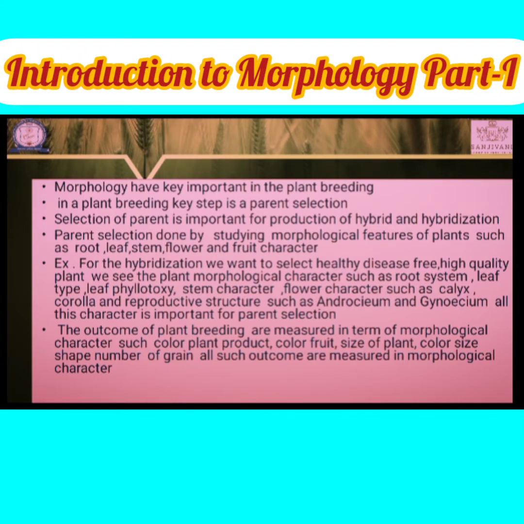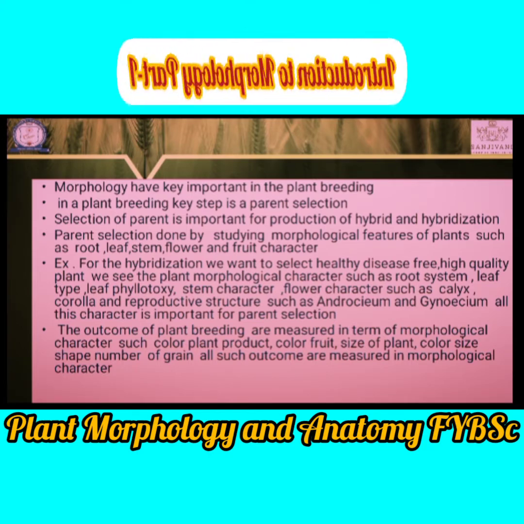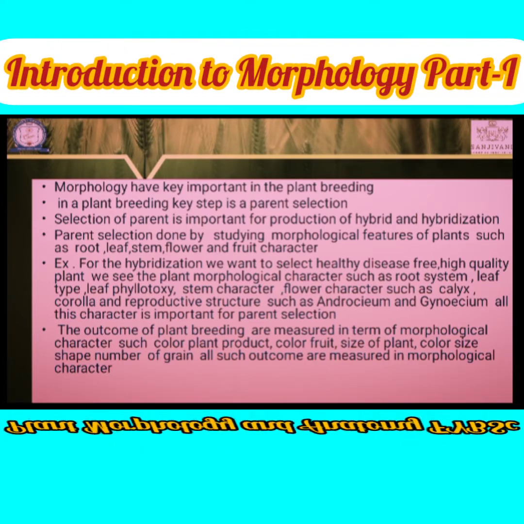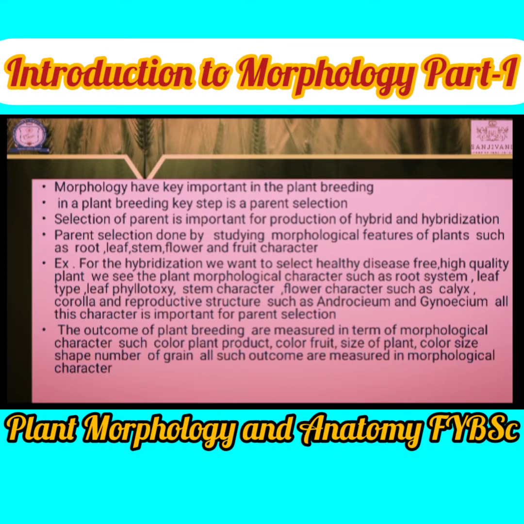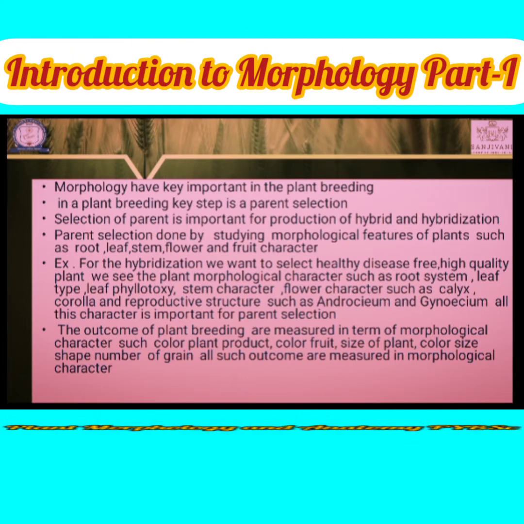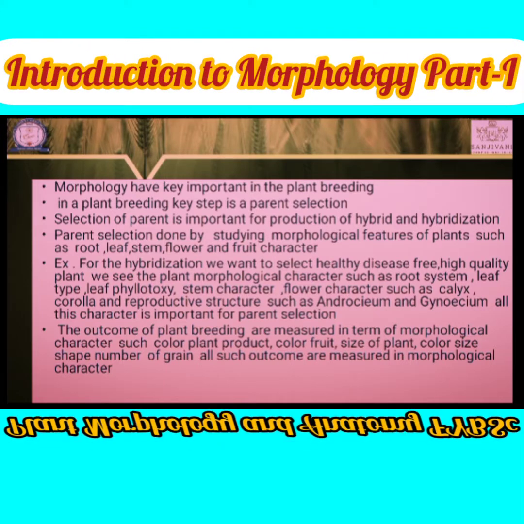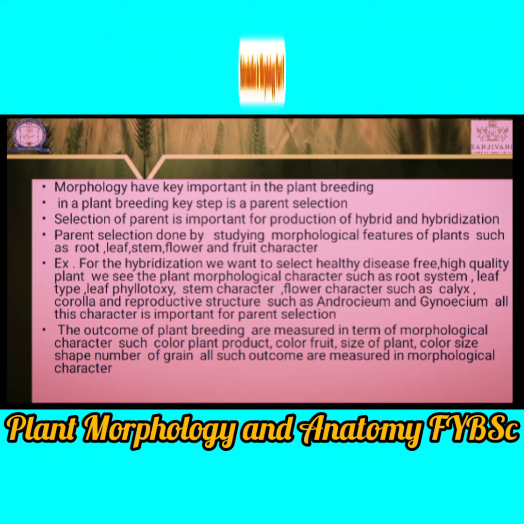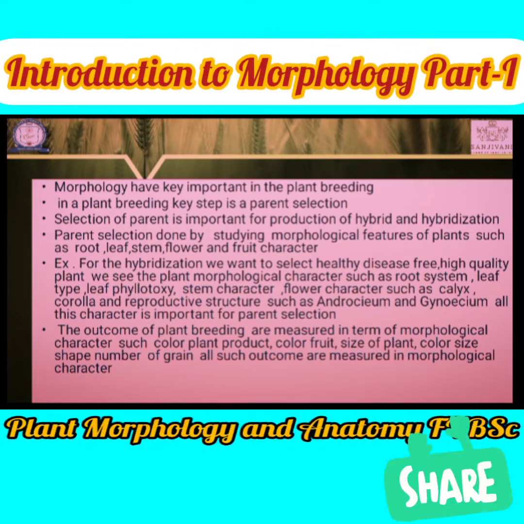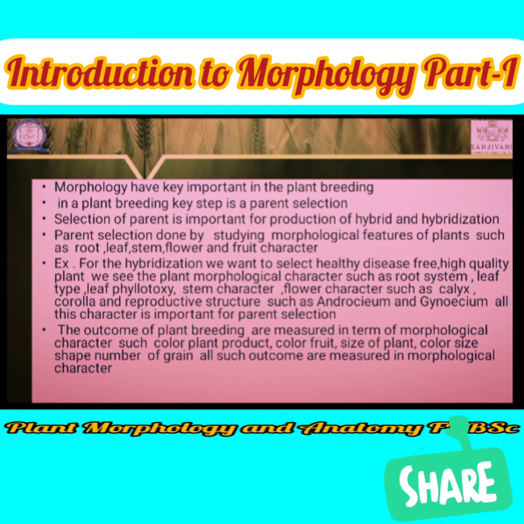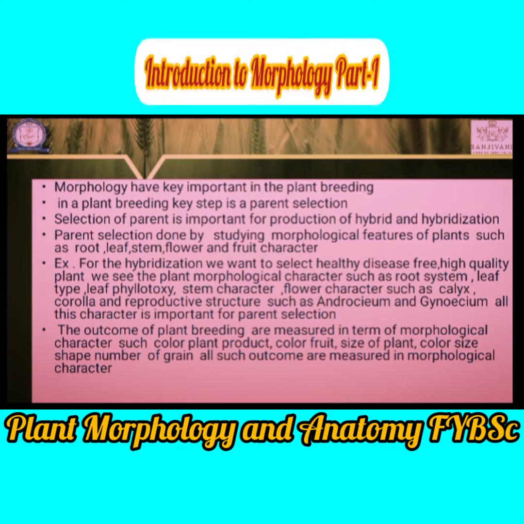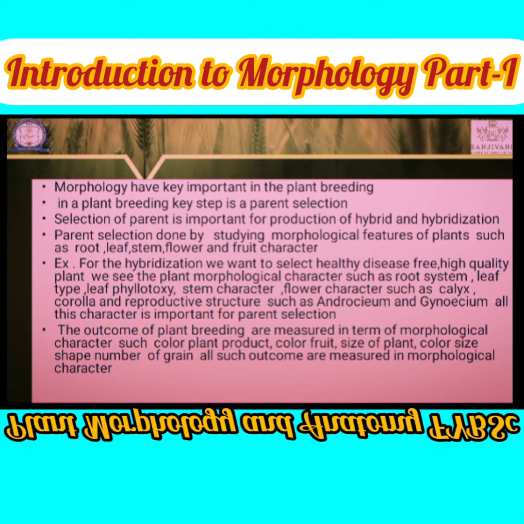It is determined before the selection of a parent. Okay, that is the first importance of morphology in plant breeding. Then the second importance: when we do the hybridization, the outcome of the hybridization can also be measured with the help of morphological characters.